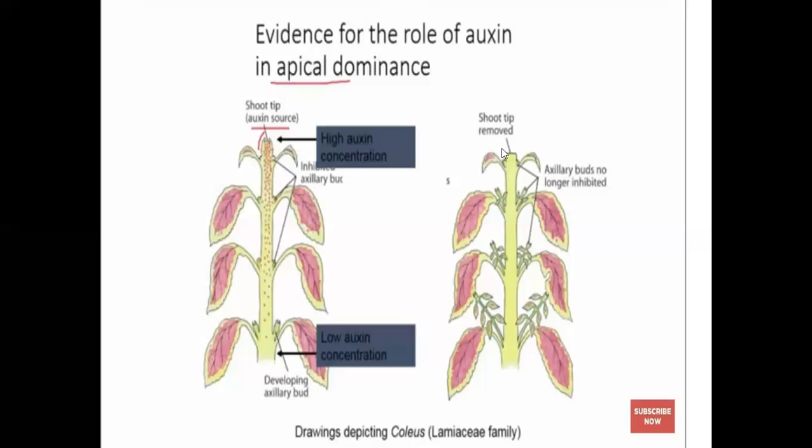Before removing the tip, the axillary parts cannot develop into axillary buds, shoots or branches.